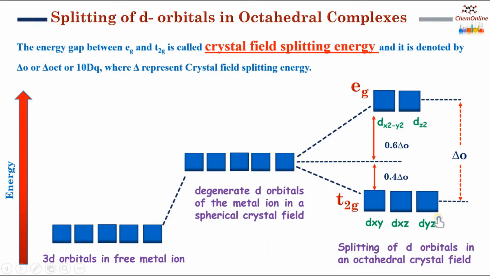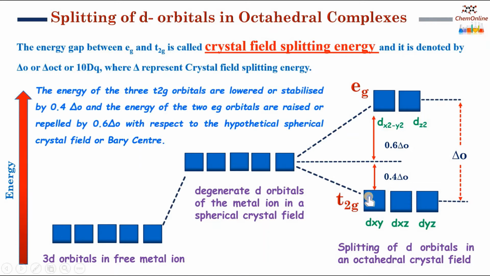And the energy difference between the eg and t2g is called crystal field splitting energy, and it is denoted by delta O or delta octahedral, where delta represents the crystal field splitting energy, O represents an octahedral complex. Crystal field splitting energy can also be represented as 10 Dq.